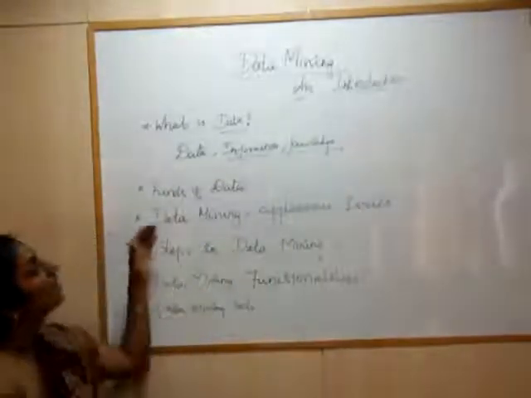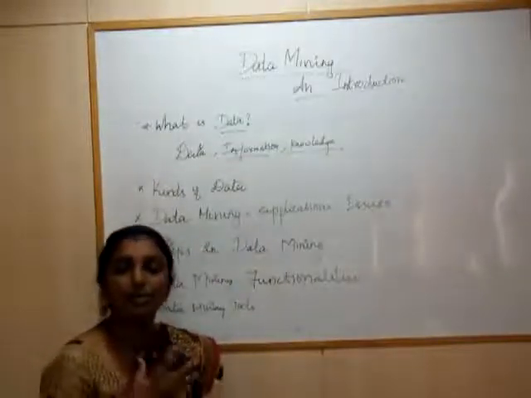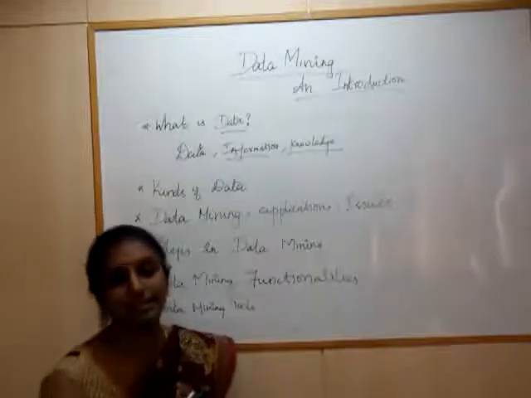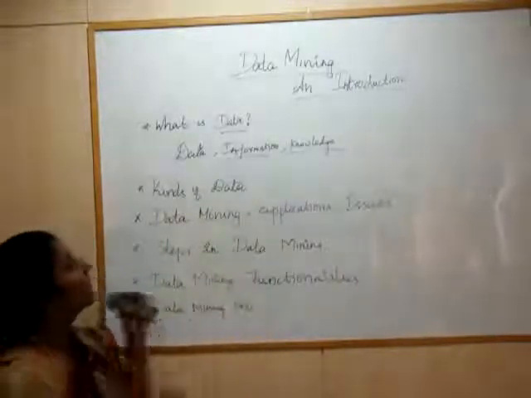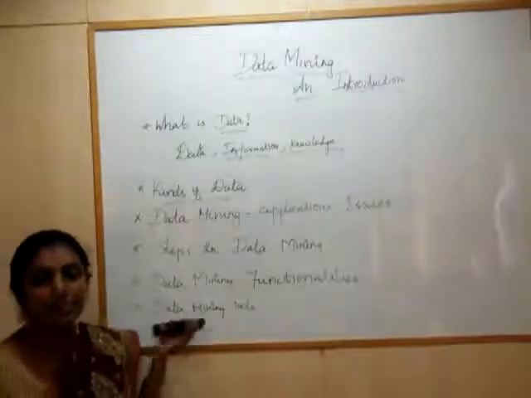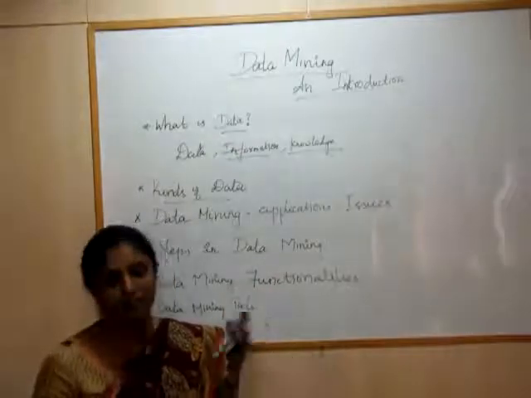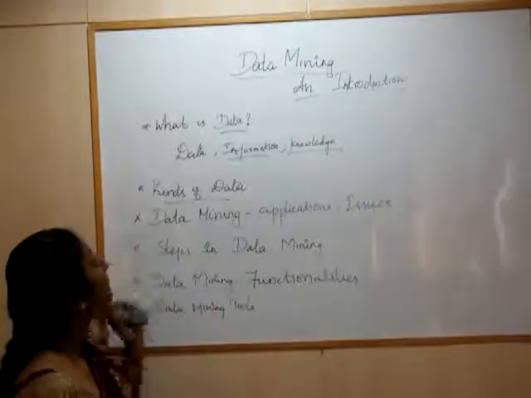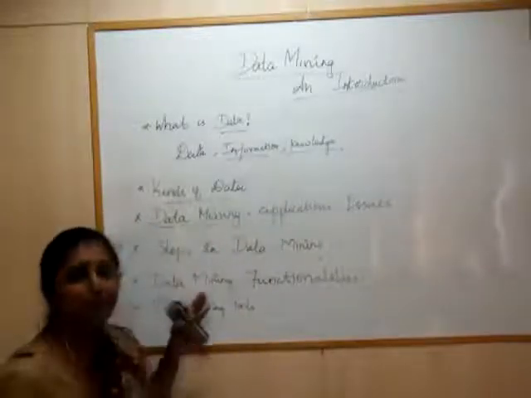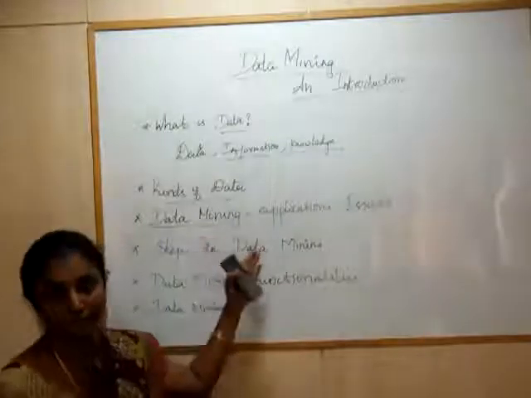What are the different types of information? From the data, how can I get useful and interesting patterns? Patterns here means different formats. Next, I can go for different kinds of data. As I said, it is in the form of text, image, or even video. And the main thing is the data mining process, which is very important in order to deal with, process, or analyze all this kind of data.